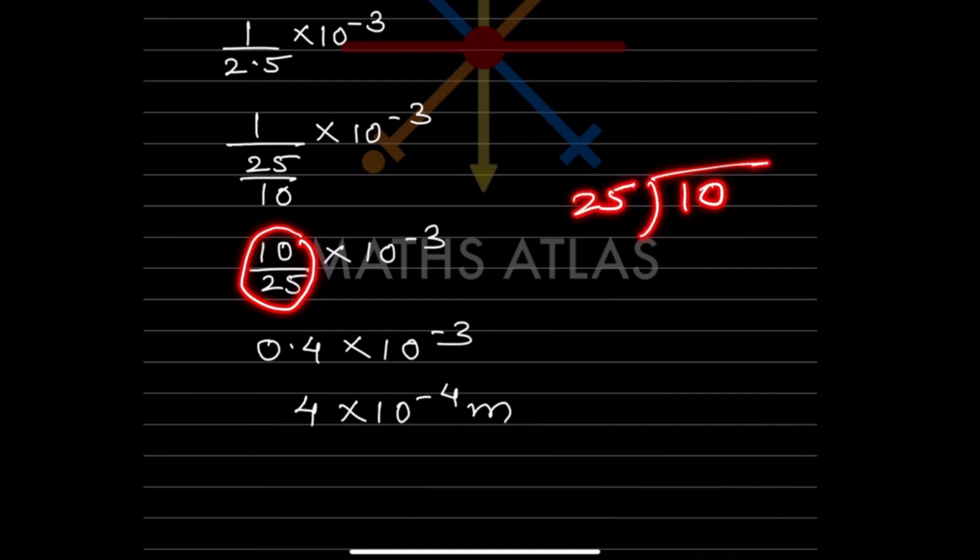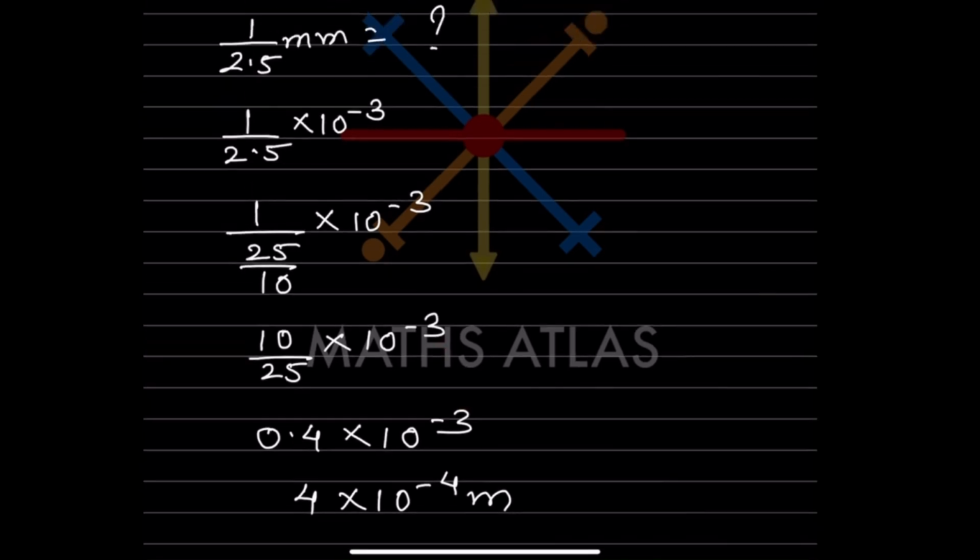This is a bigger number, so what are we going to do? We put a zero here, and since we are putting 0 there will be a 0 point. Then 25 fours are 100. So 10 divided by 25 is 0.4, multiplied by 10 raised to minus 3.